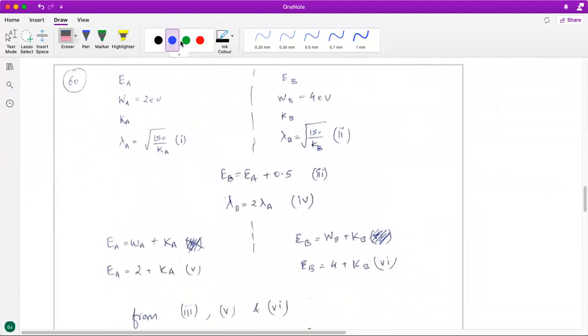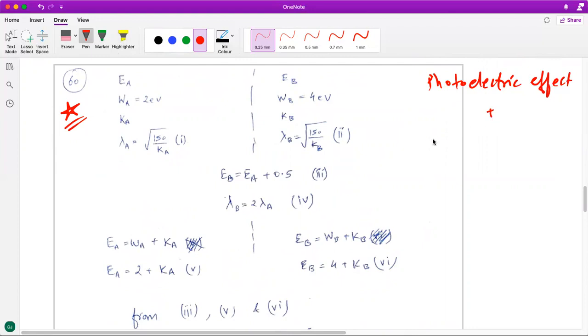The 60th question is also on the same lines. It is the same question, or similar question I should say, which is a combination of photoelectric effect plus de Broglie's hypothesis.